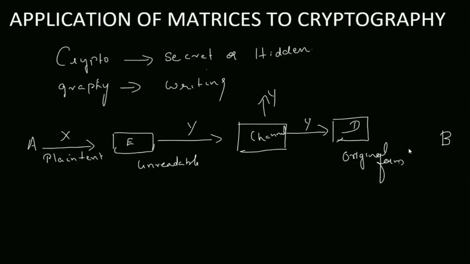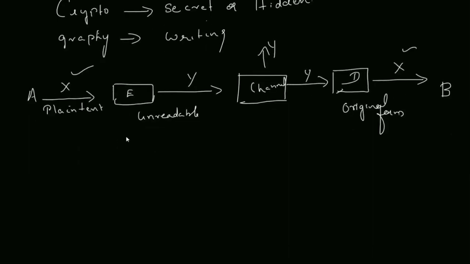That is called decoding. So finally, after decoding, the X message reaches person B. This process of encoding is called encryption, and the process of changing back into the original form is called decryption.